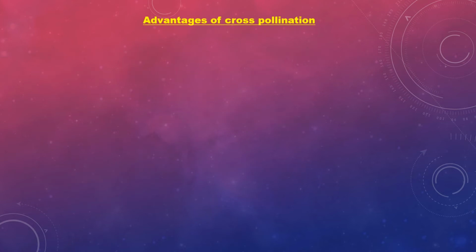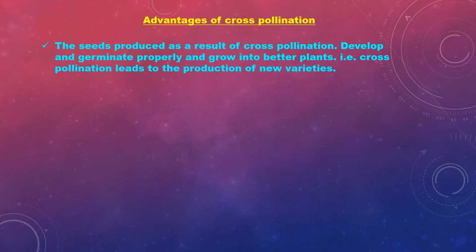Now, advantages of cross-pollination. Cross-pollination is the transfer of pollen grains from the anther to a flower of another plant. The seeds produced as a result of cross-pollination develop and germinate properly and grow into a better plant.